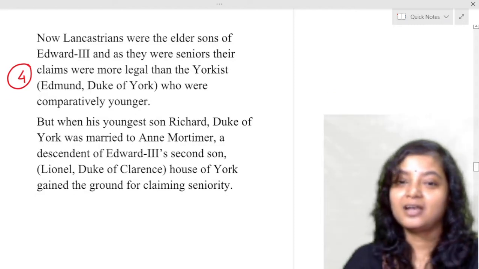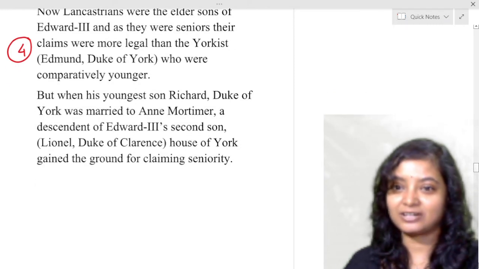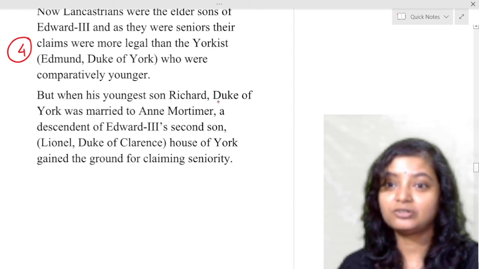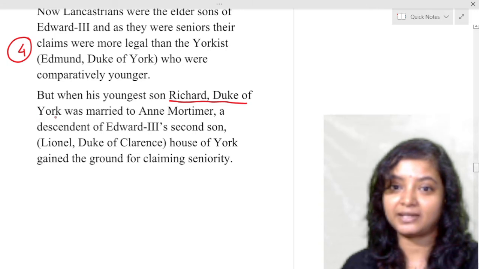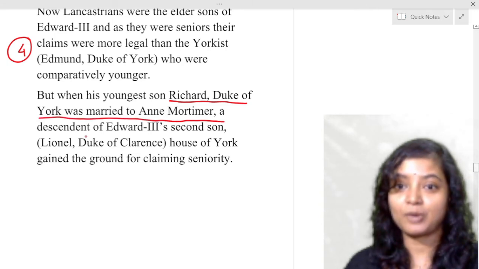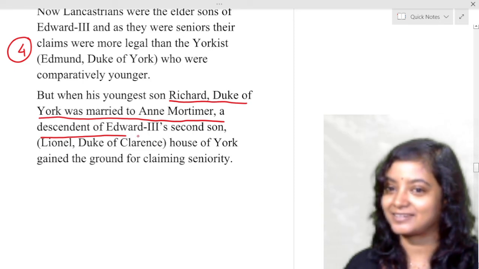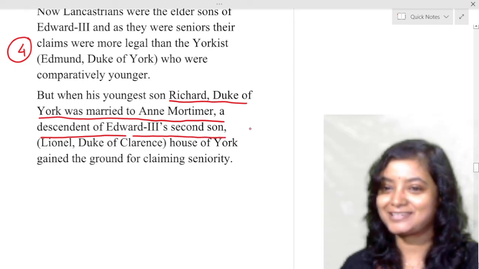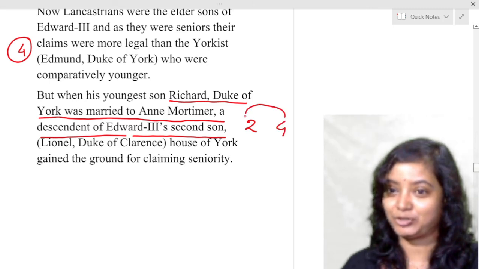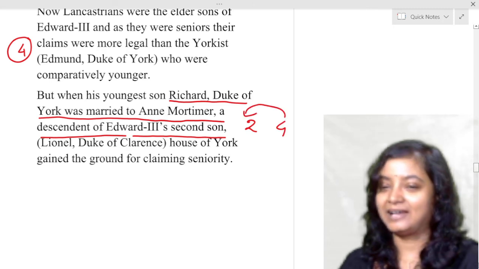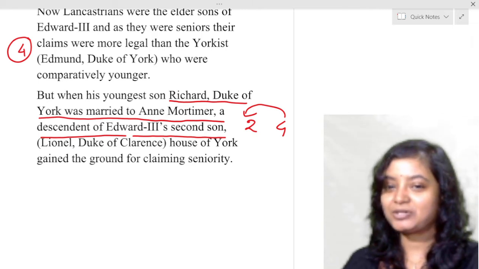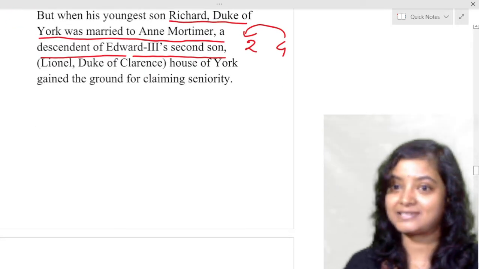But when his youngest son Richard, Duke of York, was married to Anne Mortimer, a descendant of Edward III's second son, Lionel, Duke of Clarence, the House of York gained ground for claiming seniority. That is the puzzle: number 4 came in the place of number 2 because they got married and related.